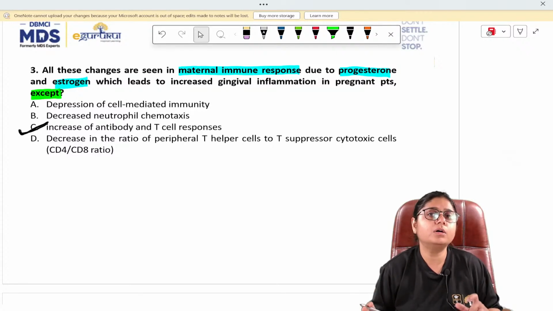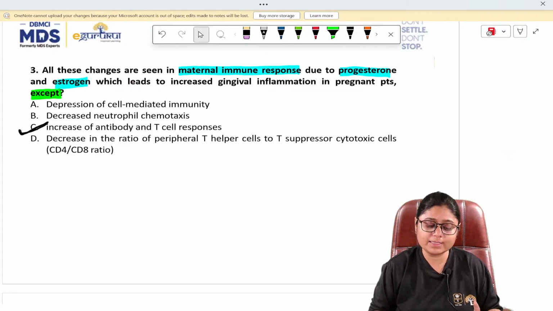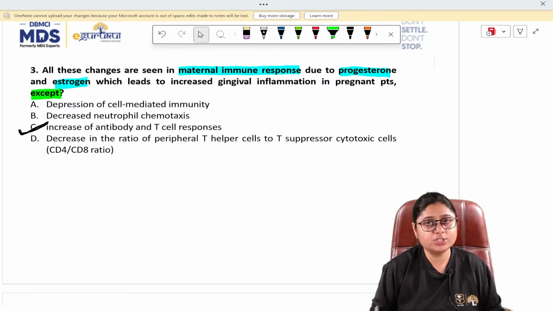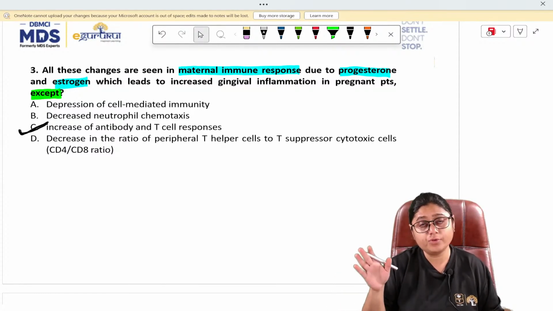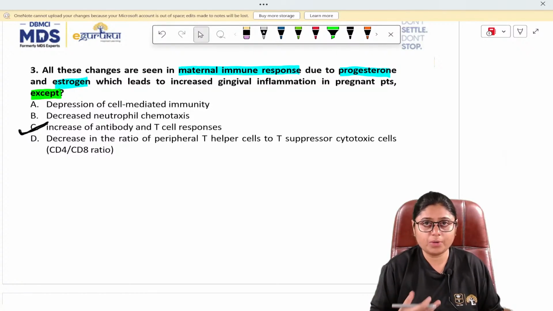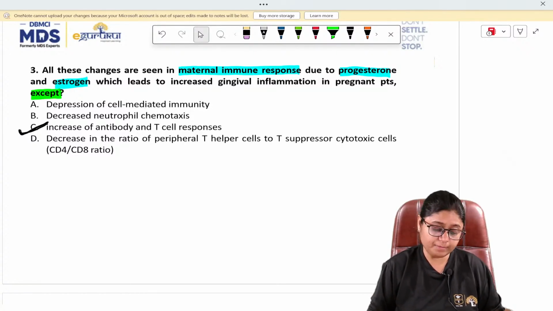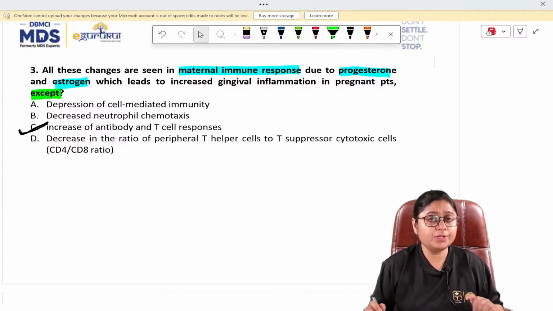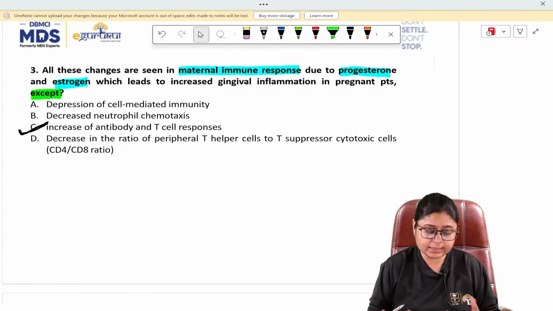And if you feel that you are not clear with the concept, because pregnancy and gingival changes are very important, and if you feel that you need to read it in more detail or anything you need to ask, you can message me. Okay, no issues there. So the neutrophil chemotaxis is also decreased.